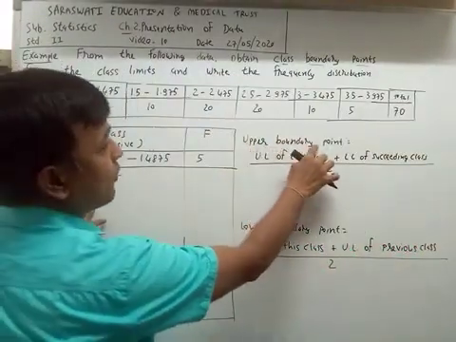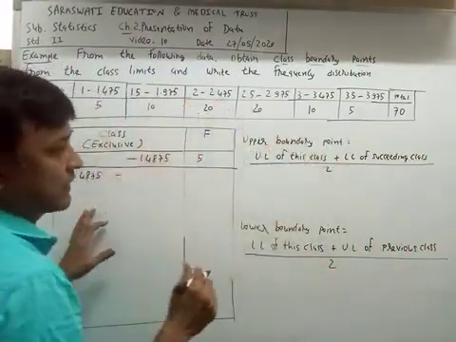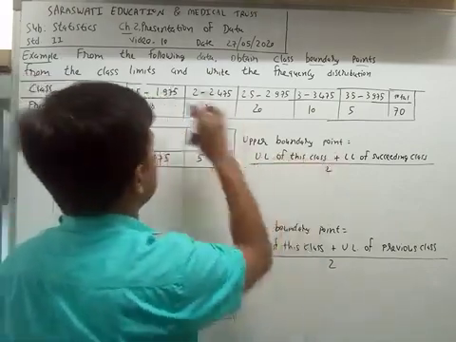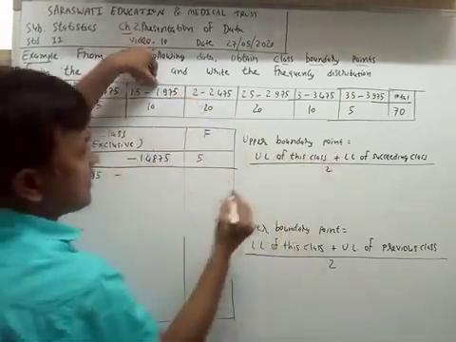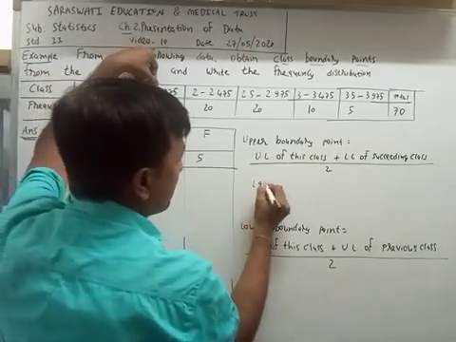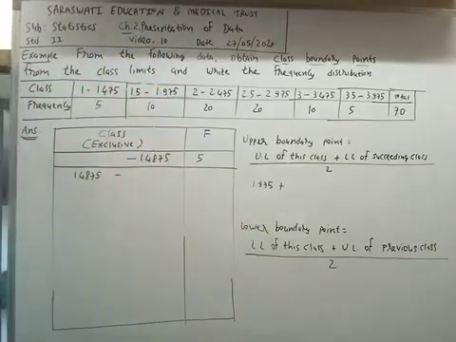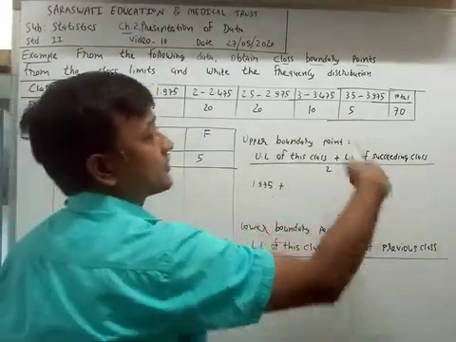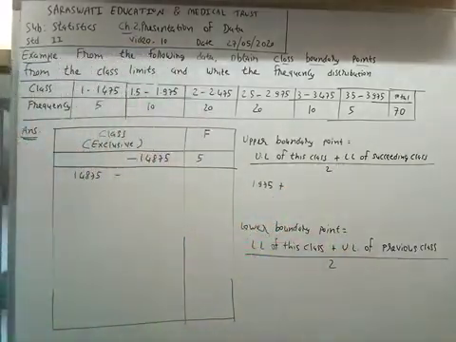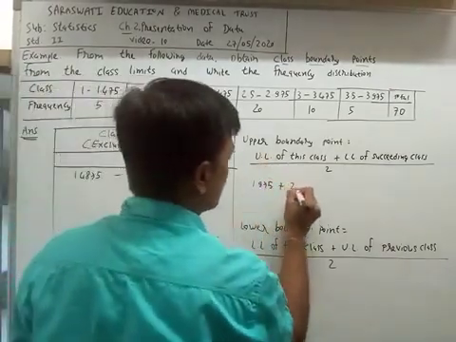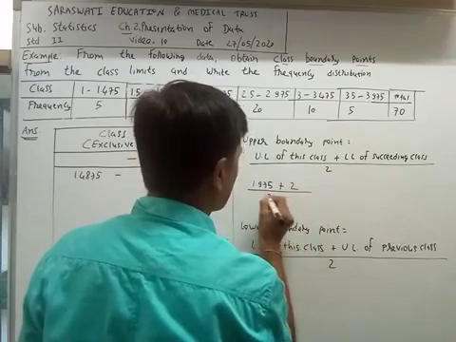Upper boundary point of the second class. The upper limit of this class, the second class, is 1.975. The lower limit of the succeeding or next class is 2 upon 2.